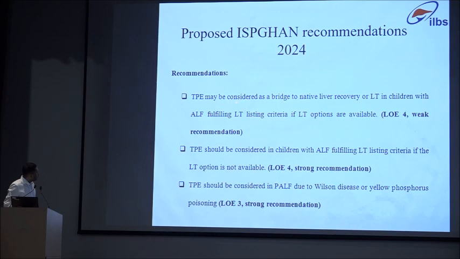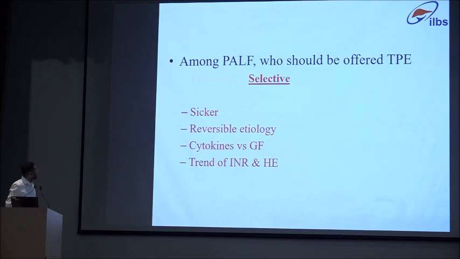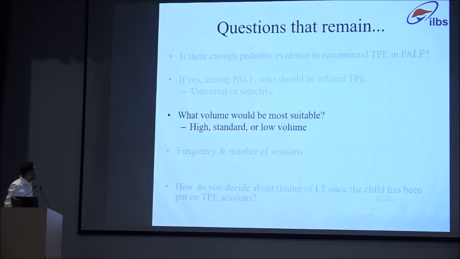So, it may be considered. It is a strong recommendation if there is no LT option, or a weak recommendation if LT options are available, and there is a strong recommendation in Wilson disease or yellow phosphorus poisoning. So, yes, sicker patients who have a possible reversible etiology should get it. Ideal would be to measure cytokines, but in the absence of that we can see the trend of INR and HE.